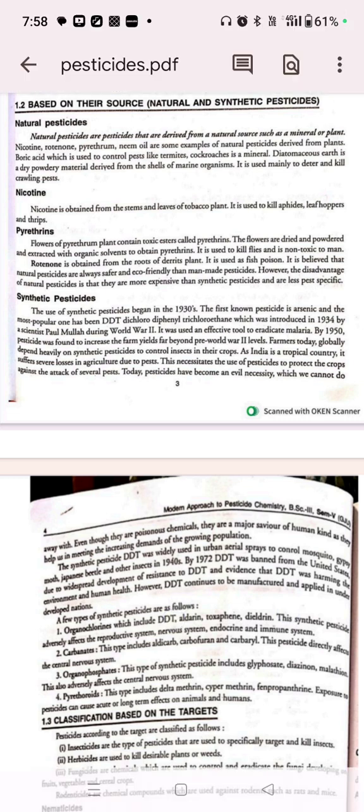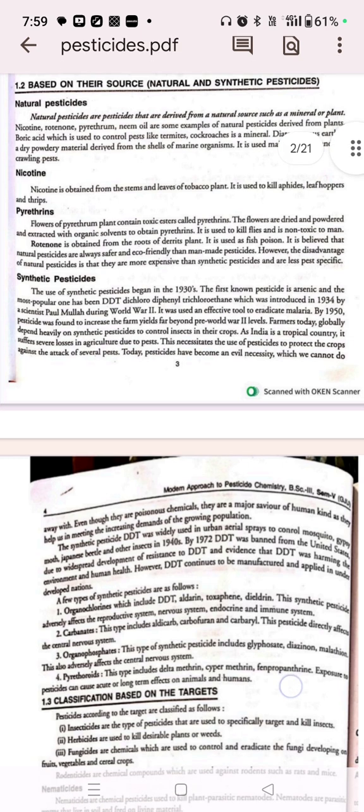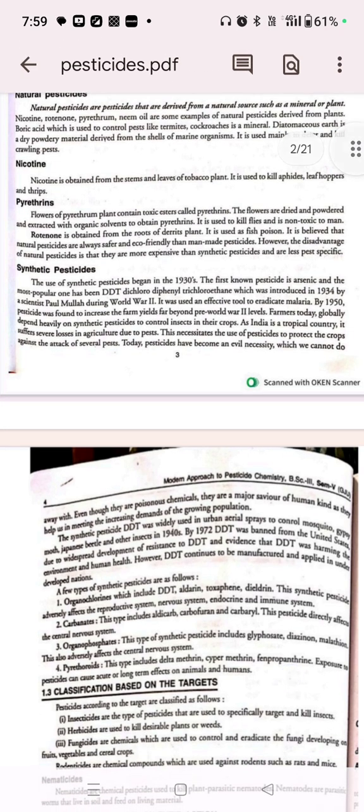Synthetic pesticides. The use of synthetic pesticides began in 1930. The first known pesticide is arsenic, and the most popular one was DDT, that is dichlorodiphenyltrichloroethane, which was introduced in 1935 by a scientist, Paul Muller, during World War II. It was used as an effective tool to eradicate malaria. By 1950, pesticides were found to increase farm yield far beyond pre-World War II levels.